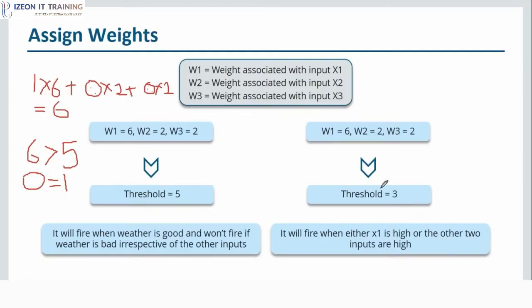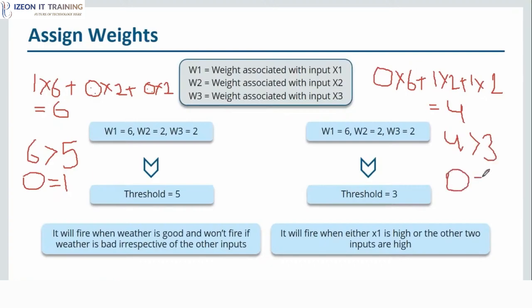So in that scenario, even if my weather is not good, I'll give it a 0. So 0 into 6. But my wife and public transport both are available. All right. So 1 into 2 plus 1 into 2, which is equal to 4. And it is definitely greater than 3. Then also my output will be 1. That means I will definitely go to the beer festival even if weather is bad. And my neuron will fire. So these are the two scenarios that I have discussed with you.